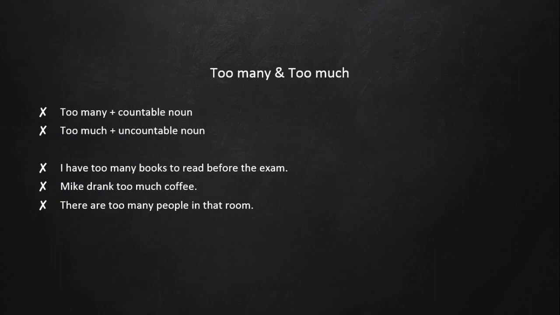And then there are too many people in that room. People is countable, so that's why we use too many. And then the last one, I put too much sugar in my coffee. Sugar is uncountable, so we use much. Too much sugar. That's the difference between too many and too much. Once again, too many is followed by a countable noun, too much is followed by an uncountable noun.